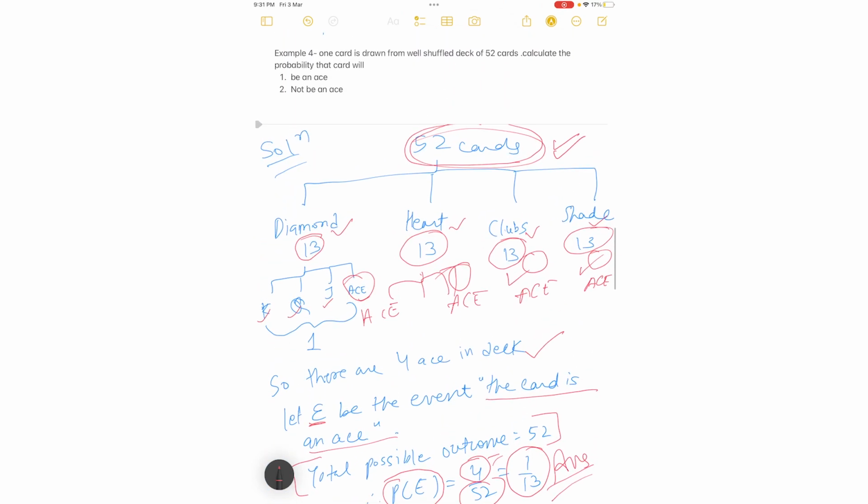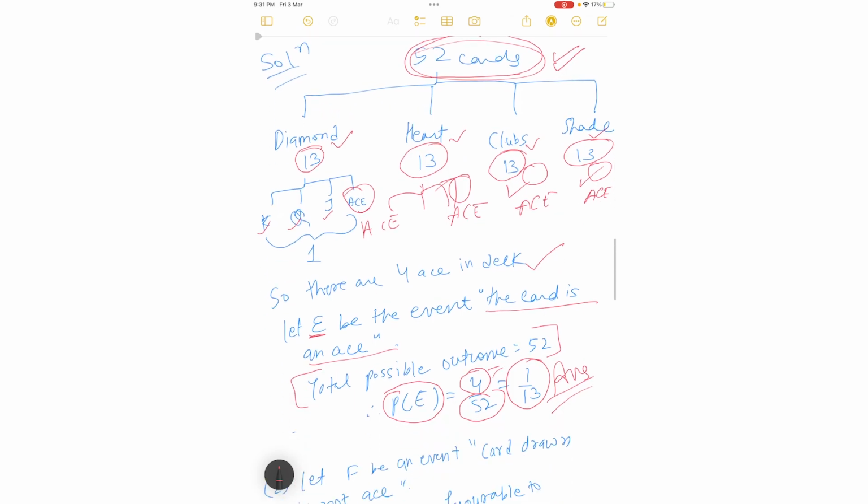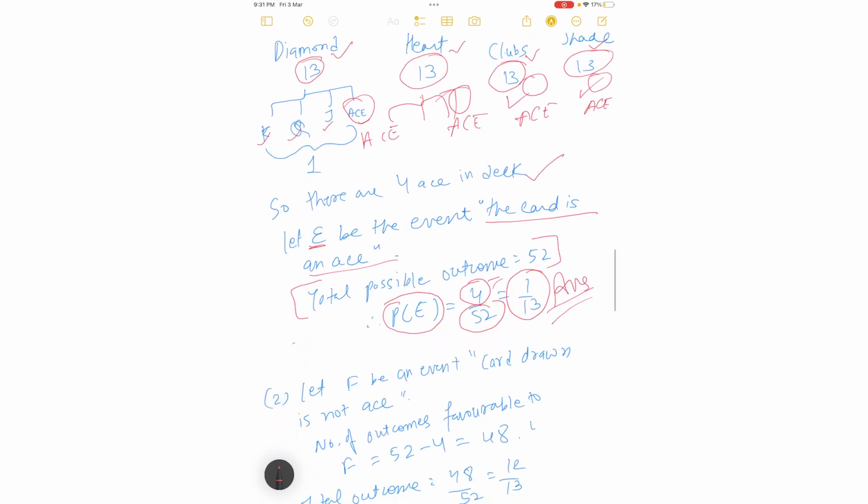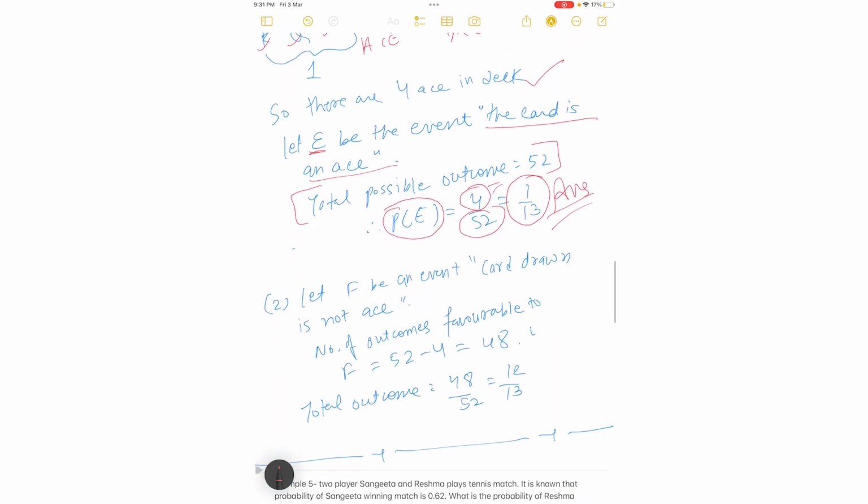Now next, what is he asking? Calculate the probability that the card will not be an ace. That card is not an ace. So how will we find that probability? Let F be an event that the card drawn is not an ace. Now I am picking any card, it's not an ace. So what is that probability?